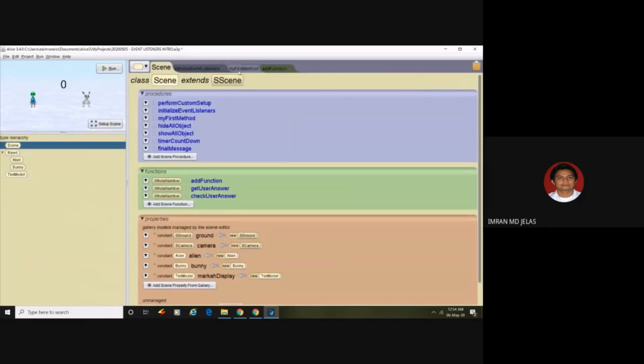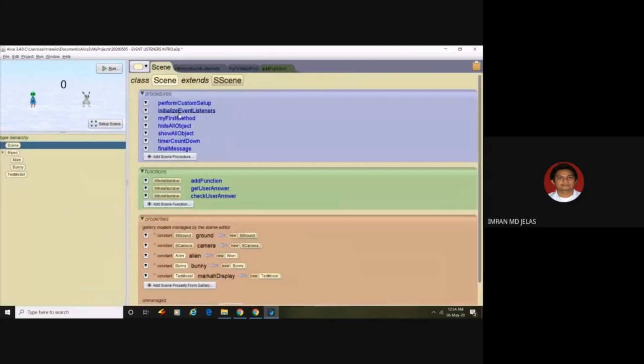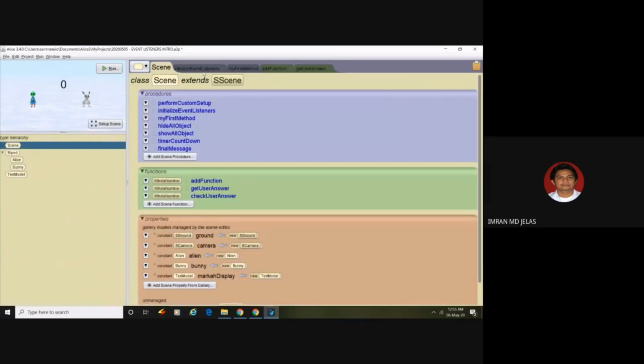The second one is get user answer. So let's go to scene again, check our function get user answer. Here we observe that Bunny will always ask the question, but we want the second character, no matter who it is, to ask the question. So to do that, we change it to second character. And the next thing, the alien will always answer the question, but we want the main character to answer the question, so we can change that one.